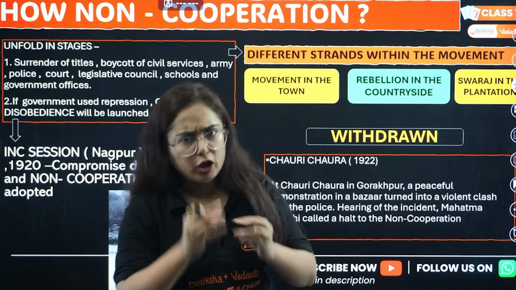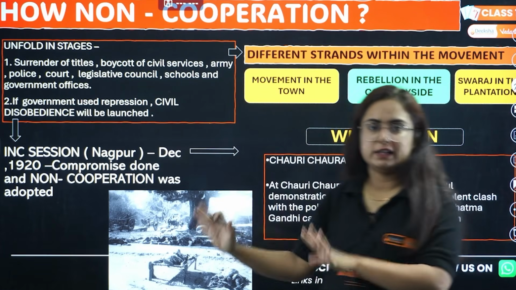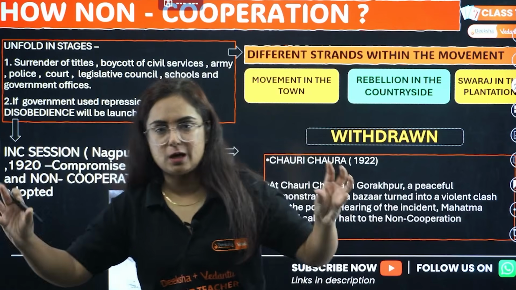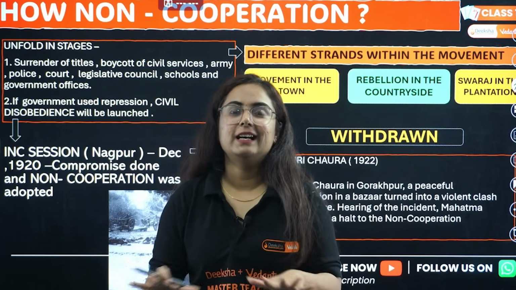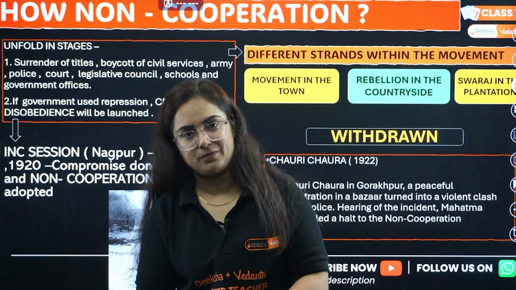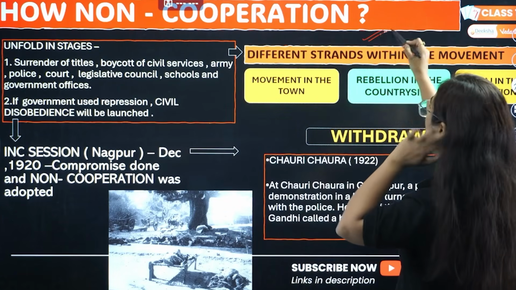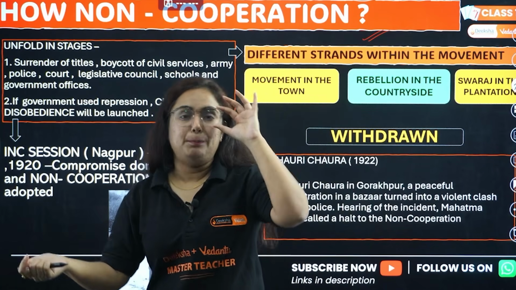Okay? A short note can come from this topic, that write a short note on Jallianwala Bagh massacre or a newspaper report. If the question comes in that way, newspaper report, do not get scared. It's just the short note only. Okay, get it? Okay, next important is non-cooperation movement. This is exactly the main topic in this complete chapter.